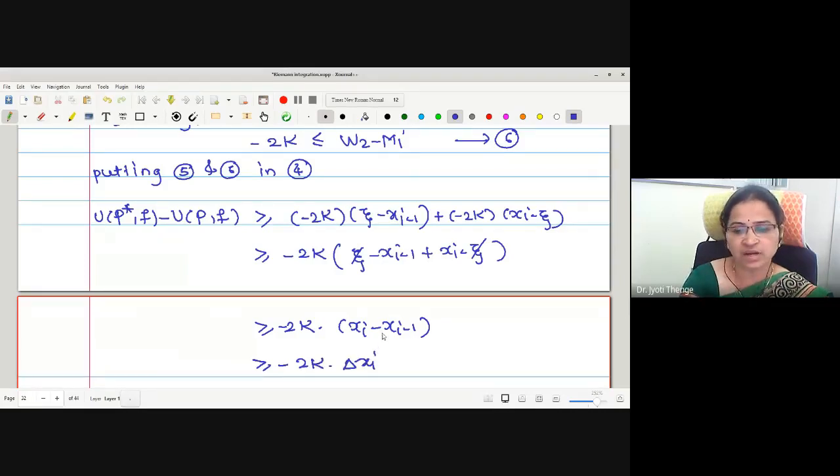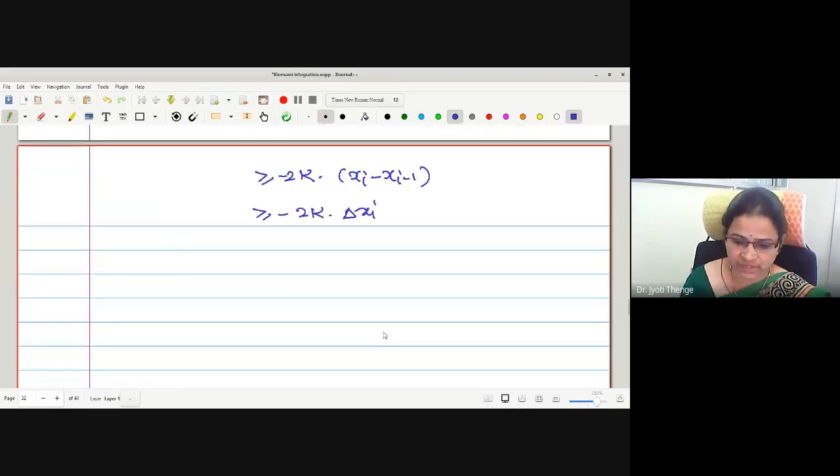And again, we can replace this delta xi, greater equal by minus delta xi rather, right? Delta xi is less than or equal to mu, we know. But here we have minus delta xi. Therefore, minus delta xi is greater equal by minus mu. This minus delta xi will be replaced by minus mu.